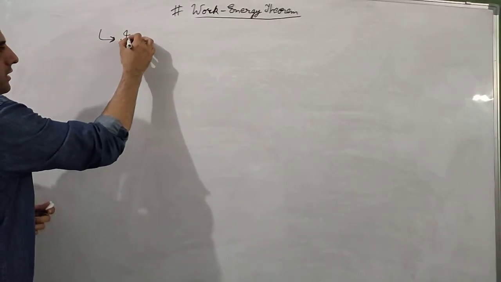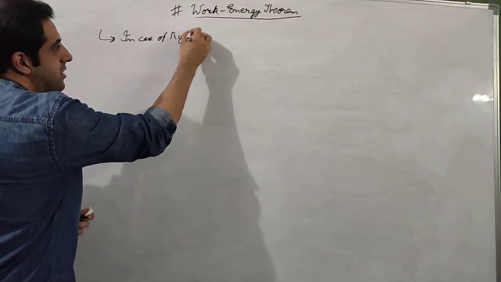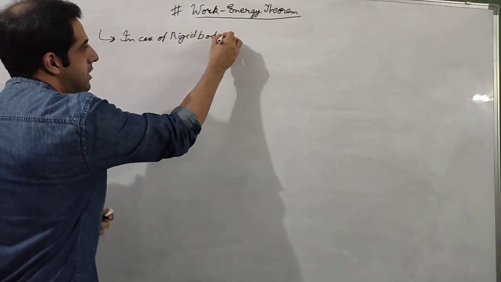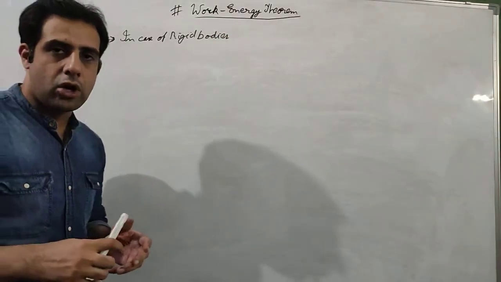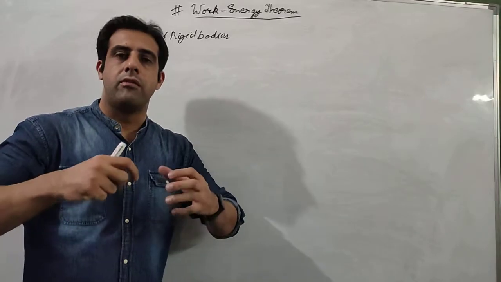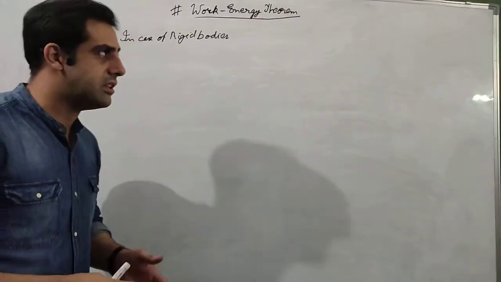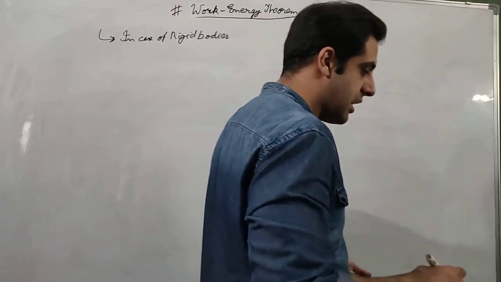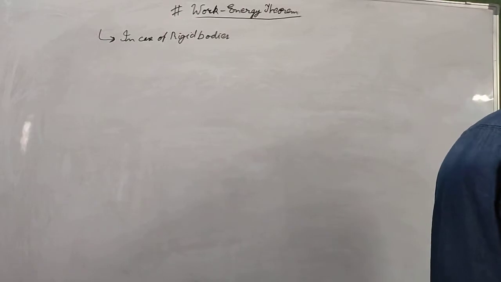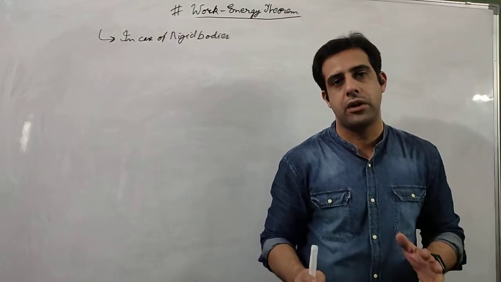First is, let us say, the case of rigid bodies. Now what are rigid bodies? Rigid bodies are those bodies whose shape cannot be changed. We cannot twist them, we cannot compress them, we cannot elongate them. Their shape cannot be changed. So if work is done on such rigid bodies, then obviously the potential energy cannot change because nothing is happening to their shape.